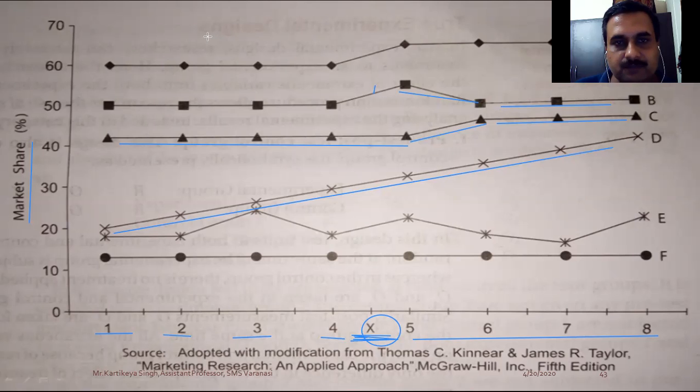Moving further, in E there is a zigzag observation. Up to this point it has shown a constant market share, then it went up, then again went down. At this point it was exposed to the advertisement, and again it is showing the same kind of trend which it was following before the exposure was given. So here also the same kind of trend is being followed by the product or company, and there is no significant change due to this exposure of advertisement.